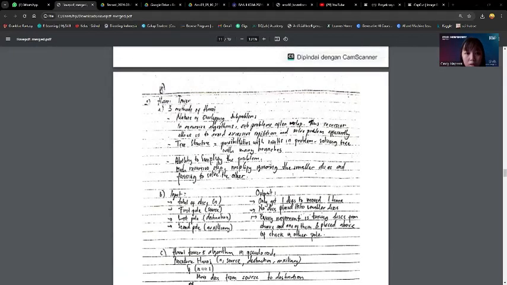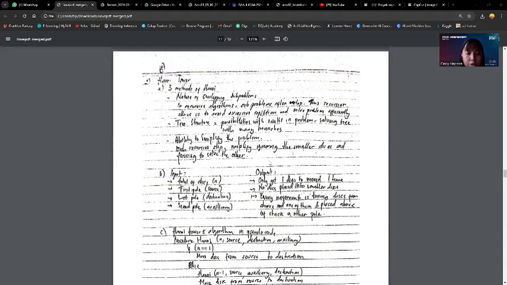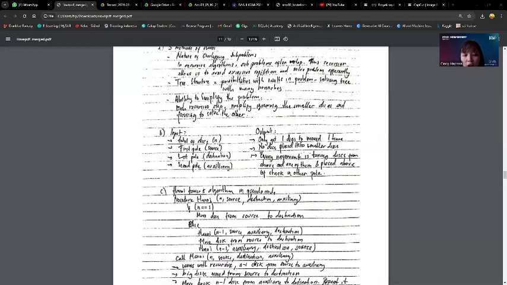And then on the Tower of Hanoi, we have three methods to complete how we move the disks. First, by the nature of overlapping subproblems, tree structure, and the ability to simplify the problems. And then we have two different inputs and outputs. The first input is the total number of disks, which we call n. The first pole we call the source, the last pole we call the destination, and the pole between them we call auxiliary.